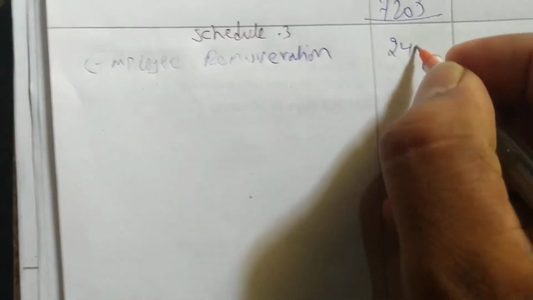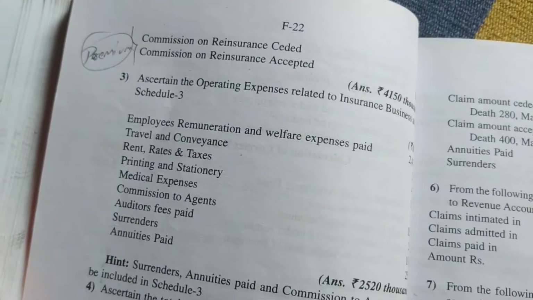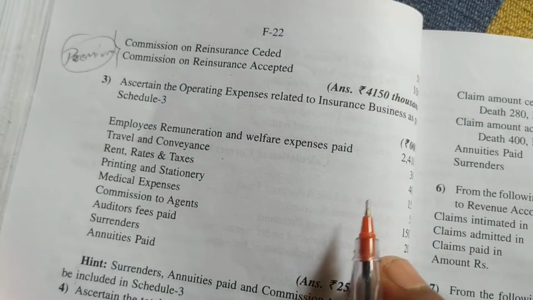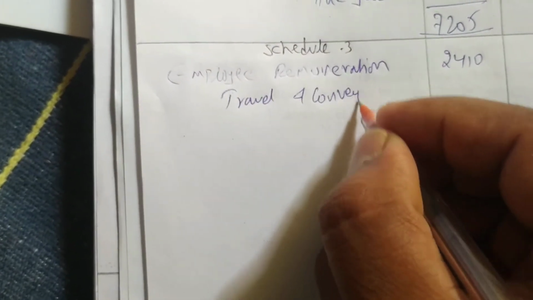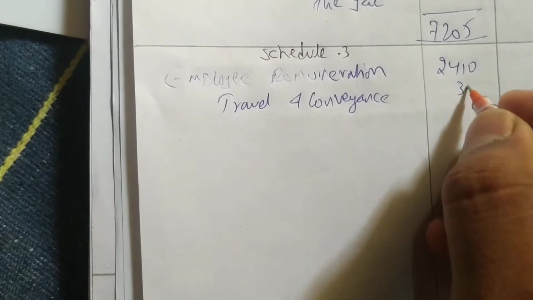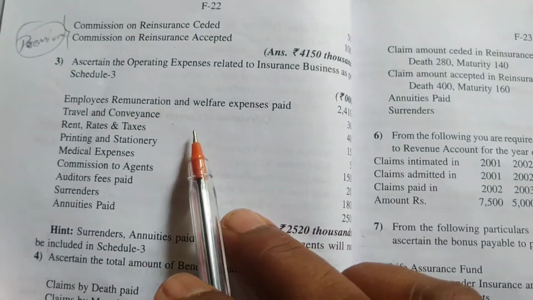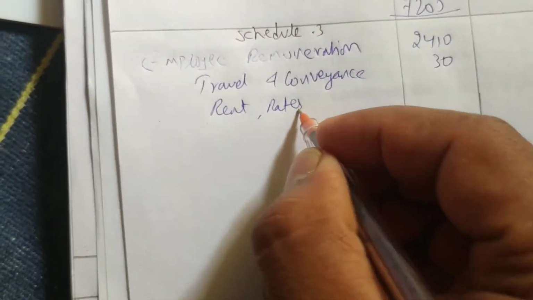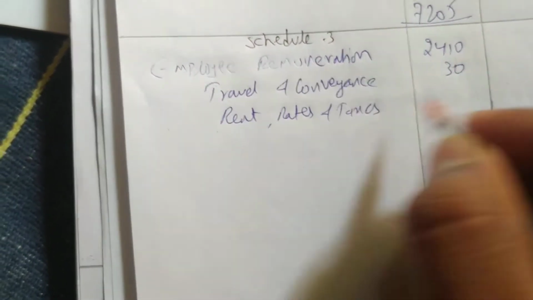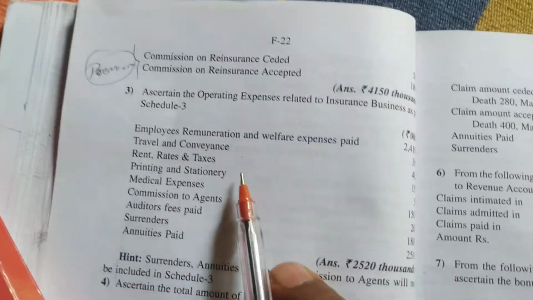2410. Next we have travel and conveyance 30. After that we have rent, rates and taxes 40. After that printing and stationery 15.